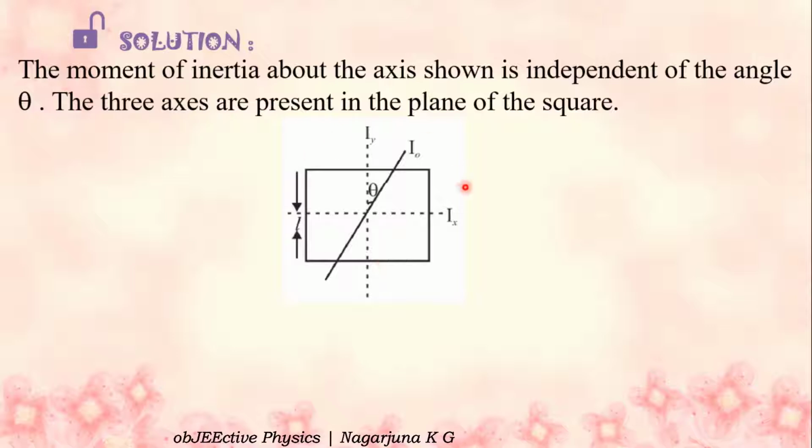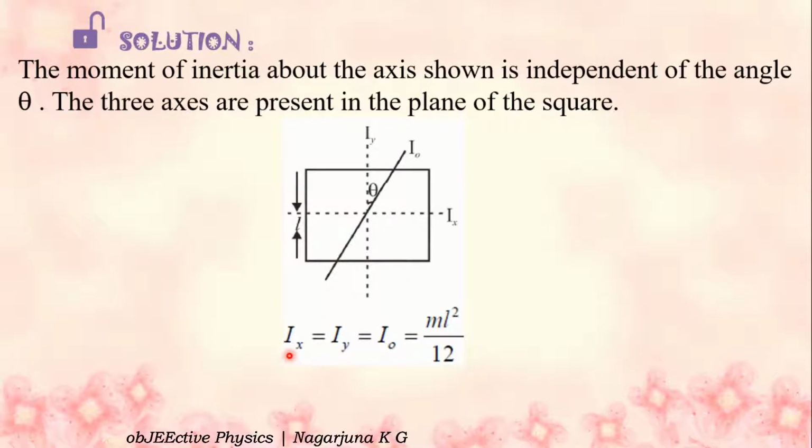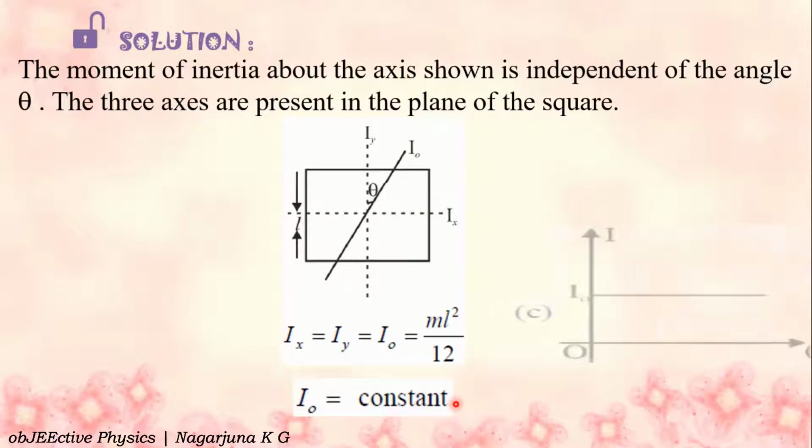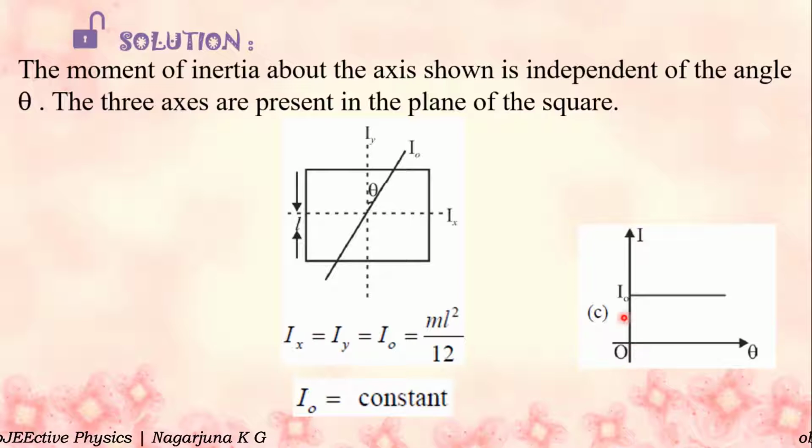All three axes are in the plane of the square. So Ix is equal to Iy is equal to I0 is equal to ml square by 12. That is, I0 is constant. So there is no change; moment of inertia with theta does not change here. Option C is the right option.